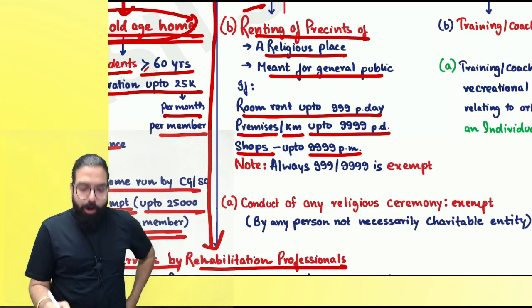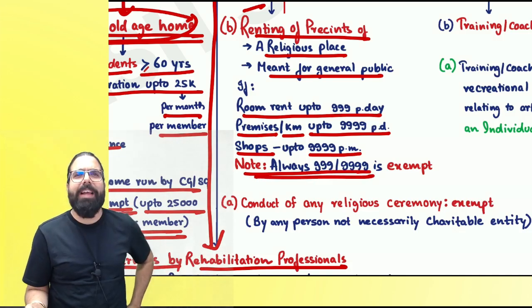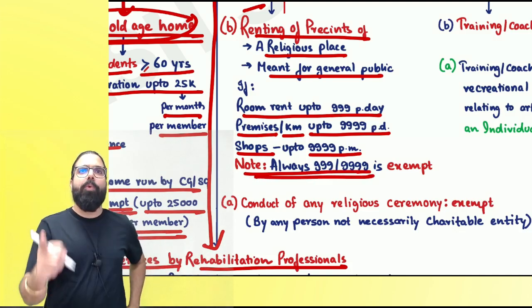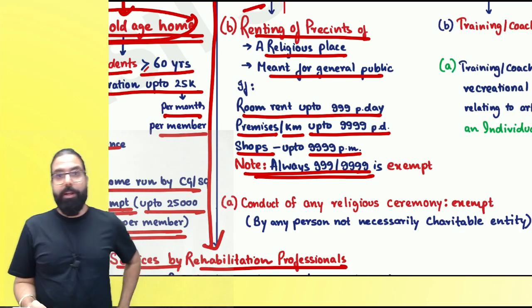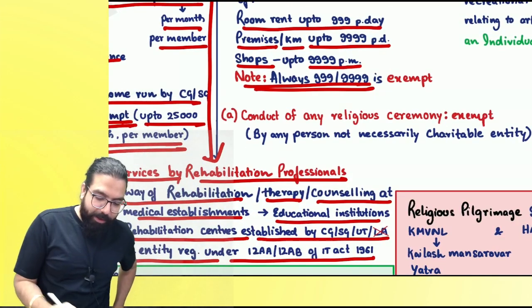Can we go ahead, everyone? Always remember, in case of temple, 9999 is exempt. Why? Because 1 rupee you put in the hundi. Can we go ahead, everyone? Yes, sir. Point is clear.